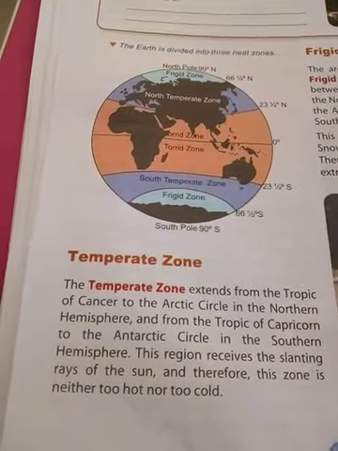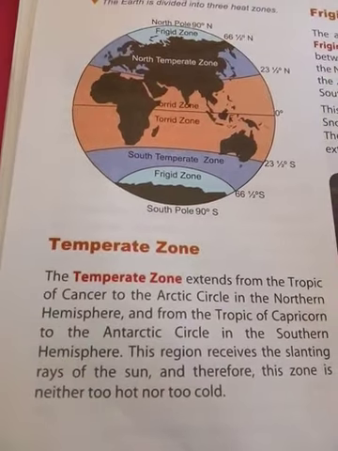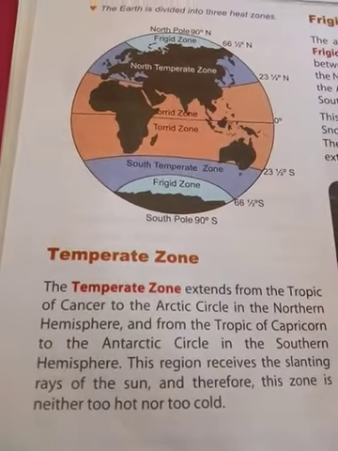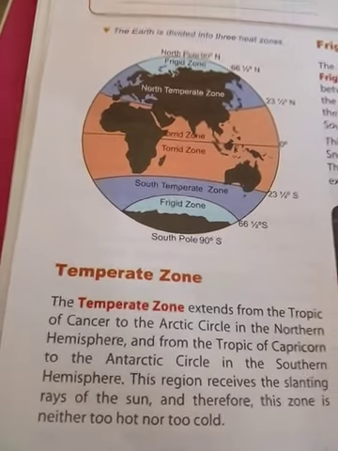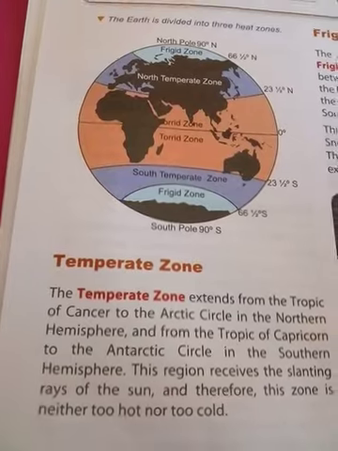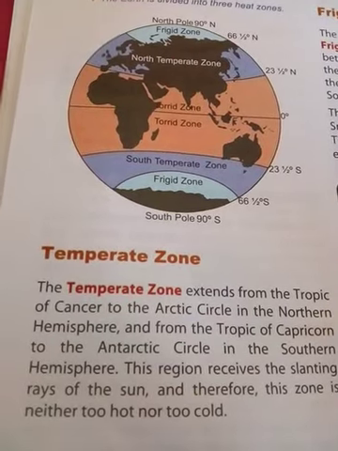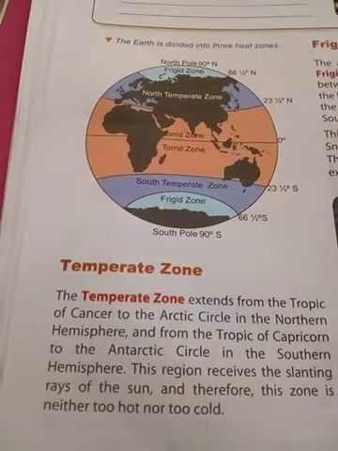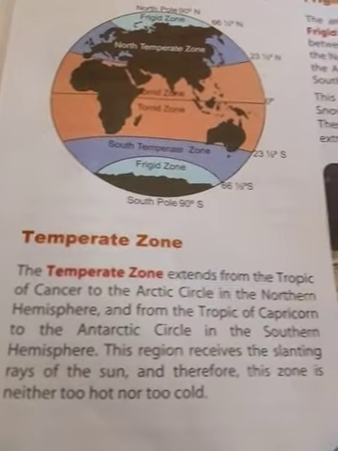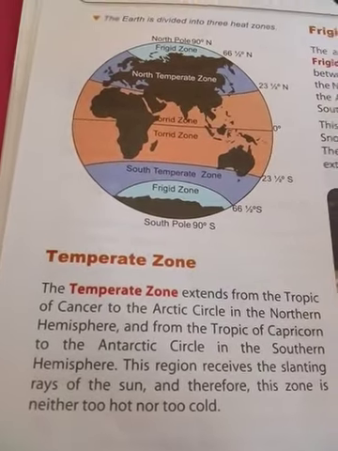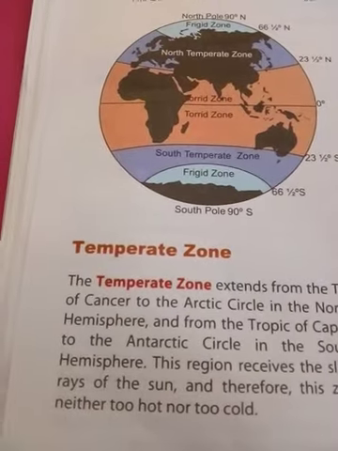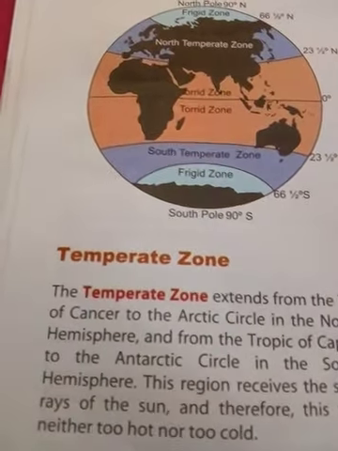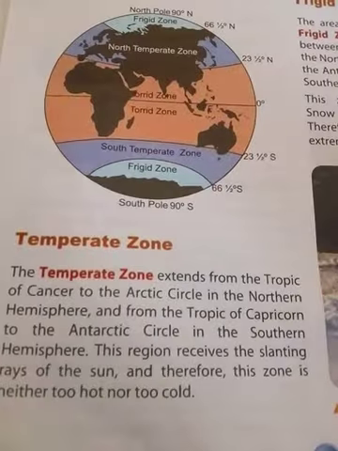This region receives slanting rays from the sun, and therefore this zone is neither too hot nor too cold. That means there is no extreme heat and no extreme cold. This is the temperate zone.